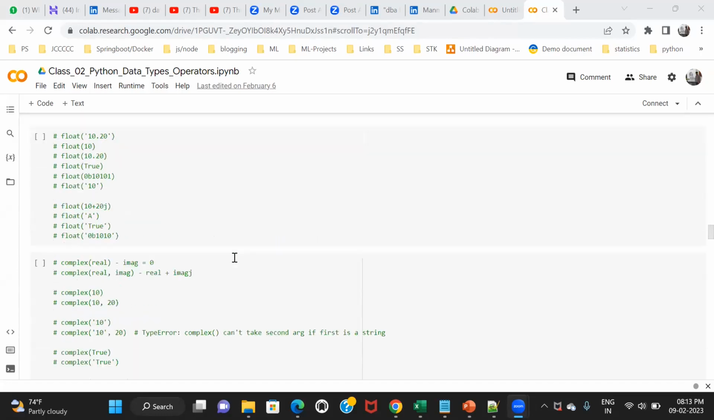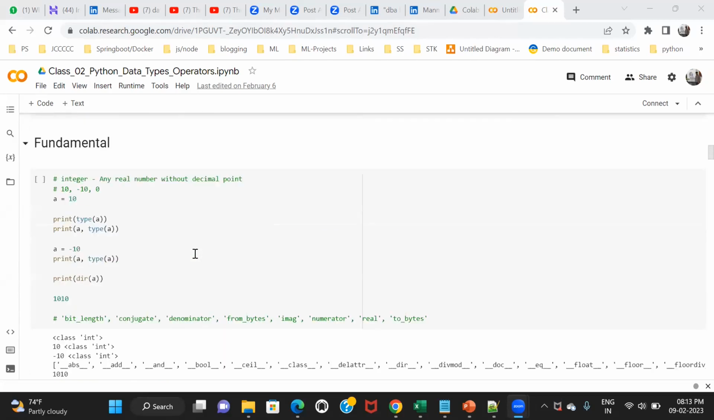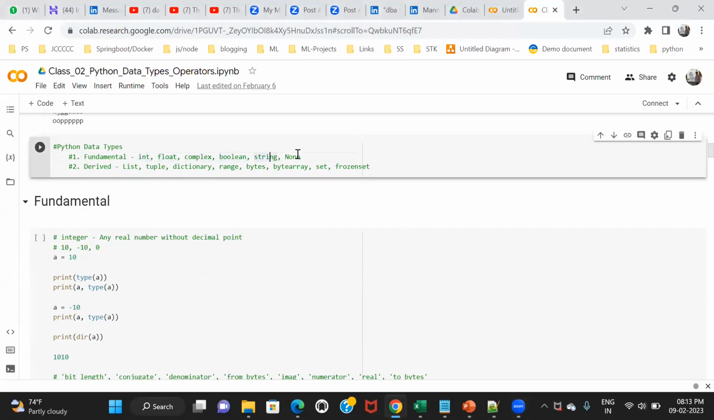Okay. So in the previous class, we have already seen how to use fundamental data types. For example, int, float, complex, boolean, string, none. We just gave a very brief introduction about fundamental data types and how to use them. And now today we are going to start derived data types.